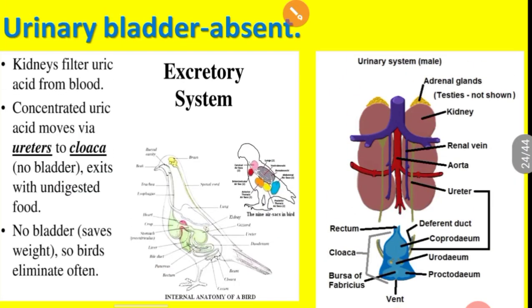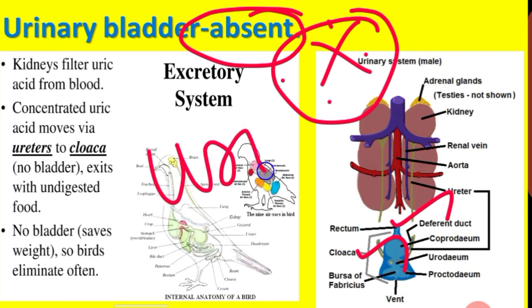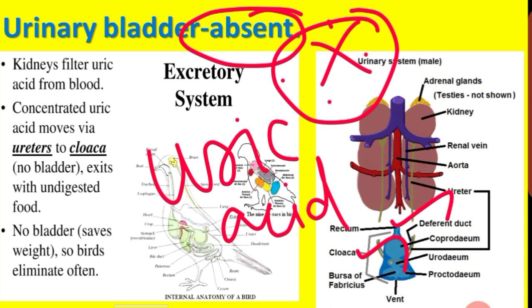Urinary bladder is absent. Here, see the picture, there is no urinary bladder. Instead of that, it has rectum and cloaca. In Aves, kidneys filter uric acid from the blood. What do the kidneys filter from the blood? Uric acid. So we call it uricotelic. The nitrogenous waste is released in the form of uric acid, that's what a uricotelic animal is.